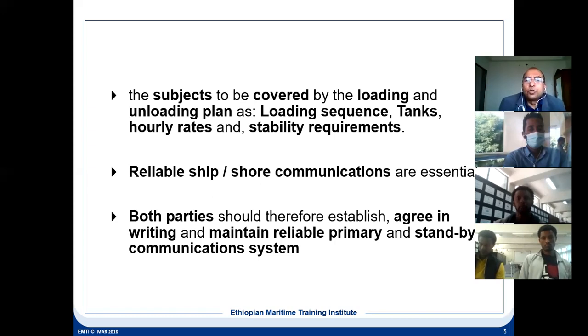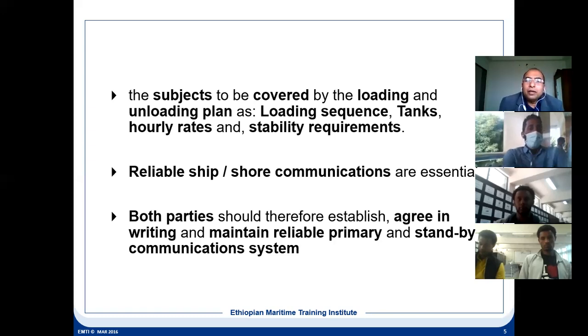Then ship-shore communication should be reliable, it should not break. Suppose something goes wrong in the terminal, if there is no communication, then the ship will not come to know. If something goes wrong with the ship, the terminal will not come to know, and it will be a very dangerous situation. It can lead to disaster. It can mean fire hazard, environmental hazard, loss of life, all can happen.